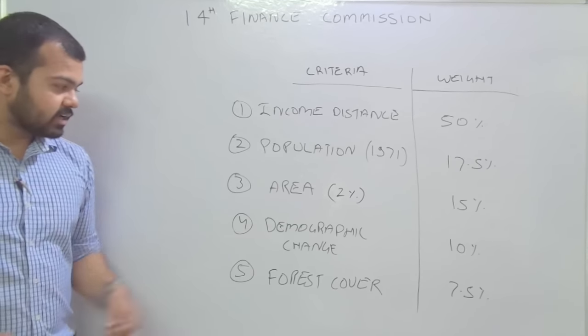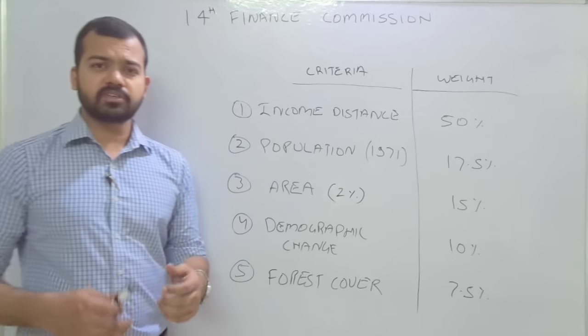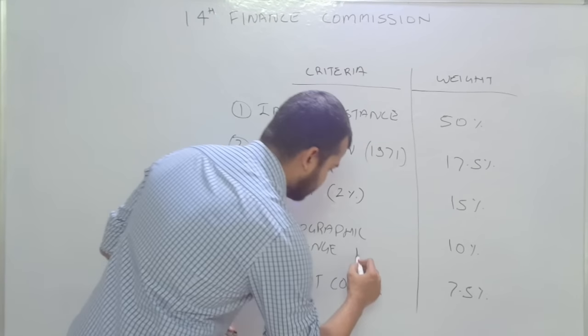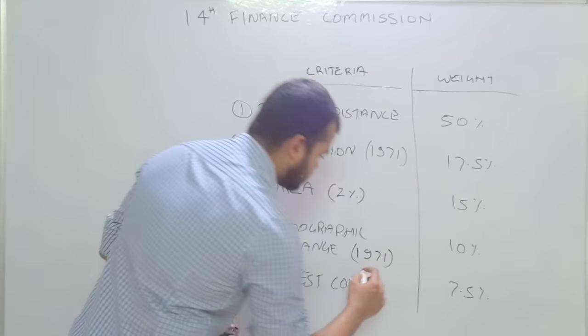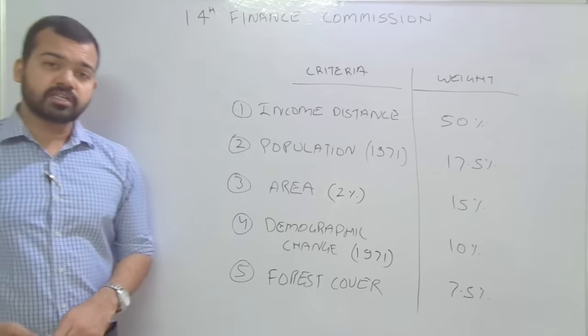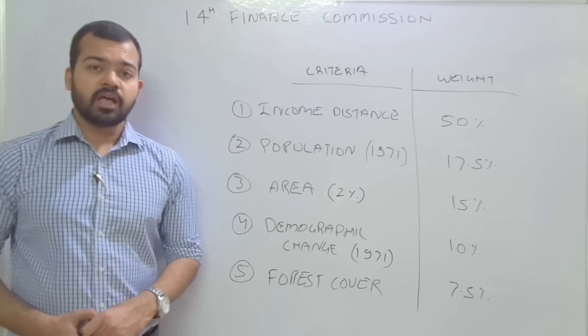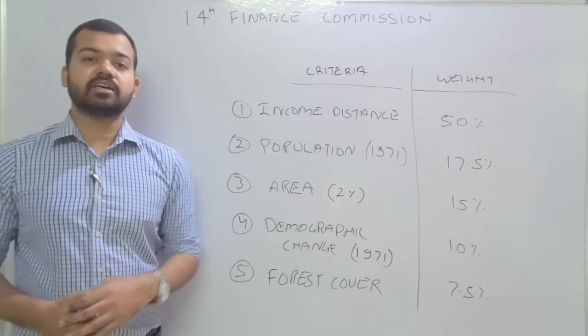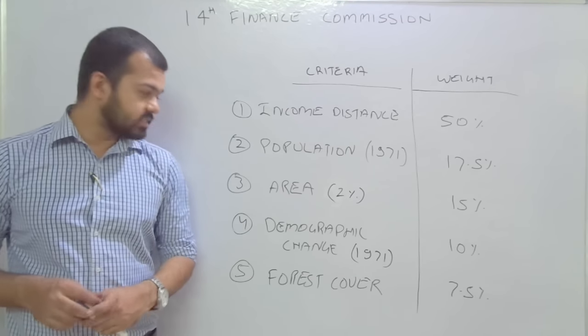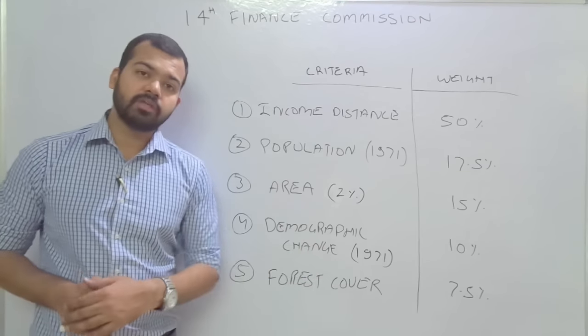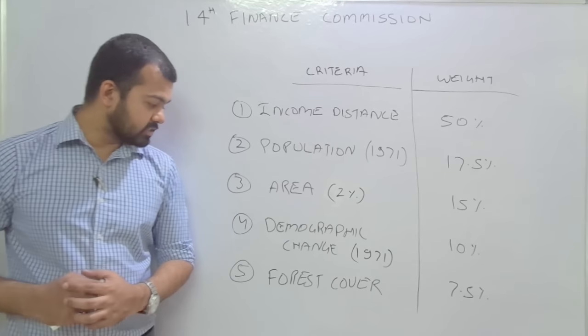Now the fourth one is demographic change. It means the demographic change since 1971. Our population is young, because our southern Indian states are experiencing a higher average age in comparison to the northern states. That is why demographic change is also one of the major factors of this 14th Finance Commission.